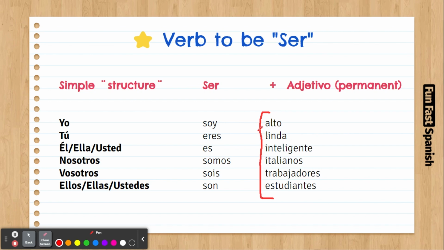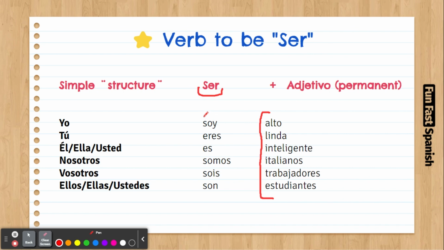Now, ser is the verb we're going to use when we talk about these conditions. And this is the conjugation of the verb ser. Yo soy, tú eres, él es, ella es, nosotros somos, vosotros sois, ellos son. As you can see, this verb is irregular, right?